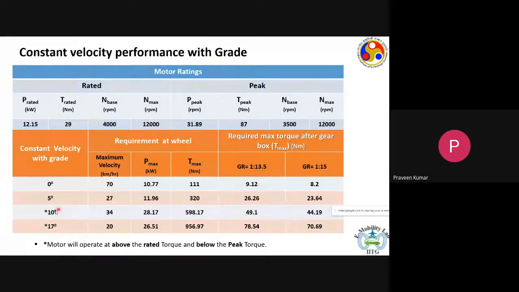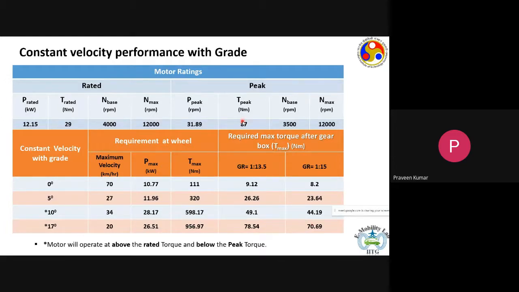In all these cases, the motor can provide the required torque. So you can go on a grade of 17 degrees at a constant speed of 20 kilometers per hour. However, if you want to maintain a constant speed of 30 kilometers per hour at 17-degree grade, then the peak torque that the motor would need to produce will be much more than 87 Newton meter.